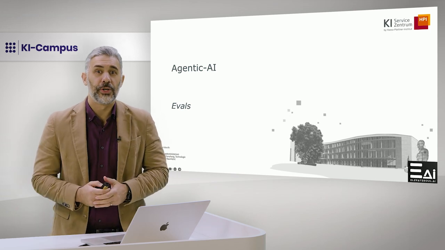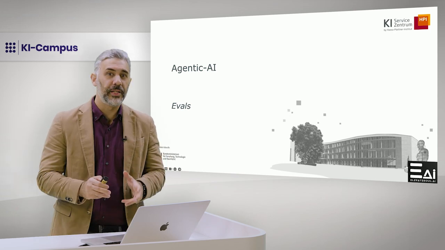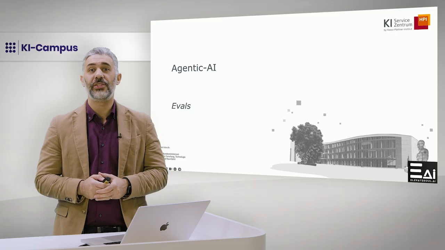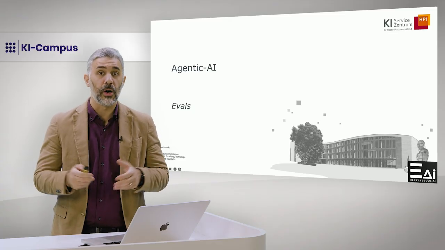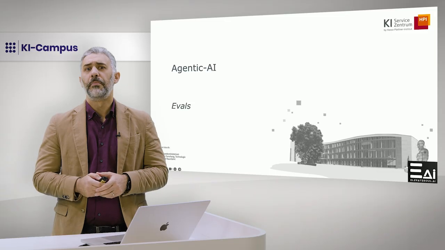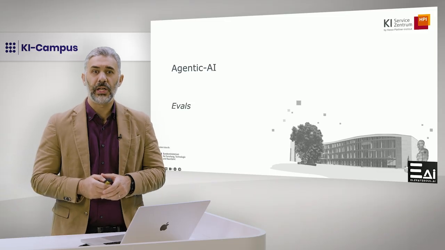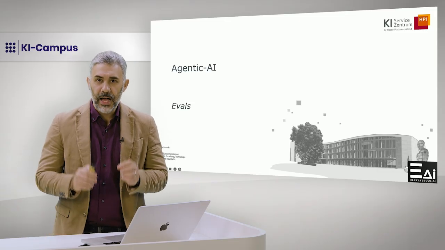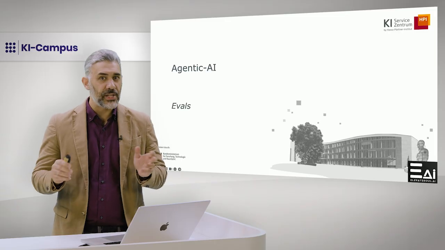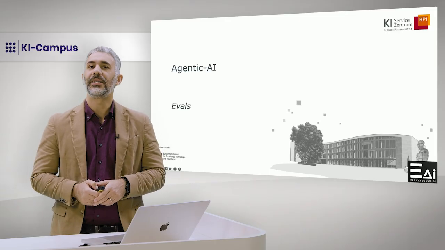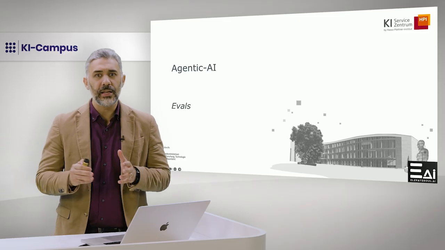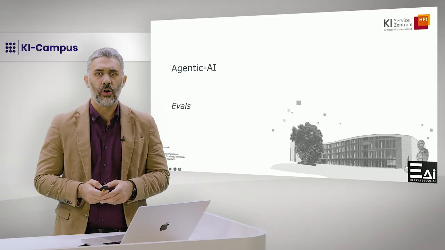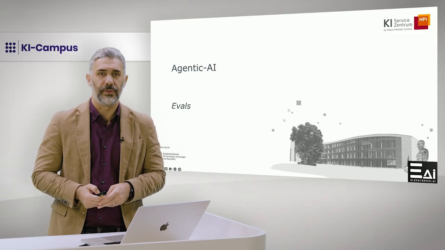So far in this course, we have focused on how to build agentic AI systems, how agents use tools, call MCP servers, and even run local models to get work done. But once a system is built, a new challenge appears. How do we know how well it's actually performing? Complex agentic workflows have many steps, and it's rarely obvious where things are going wrong or how to improve them.